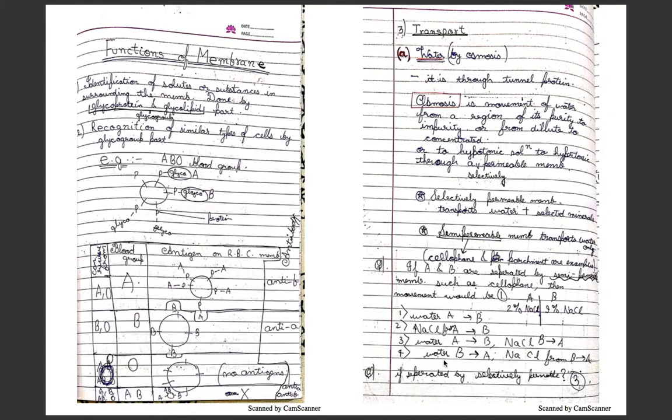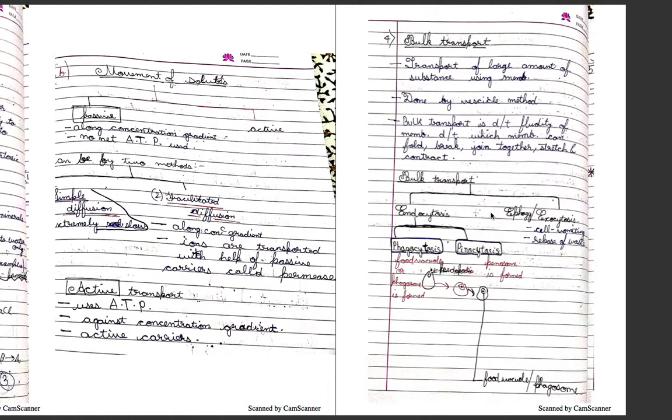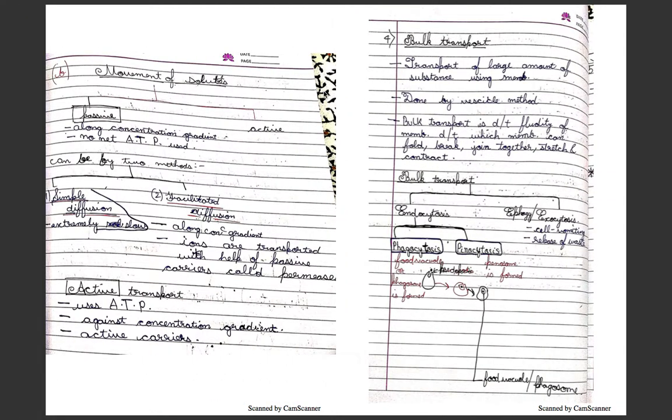But if it is separated by a selectively permeable membrane, then water will move from A to B, and also NaCl from B to A, because it is selectively permeable, so it allows minerals and water.